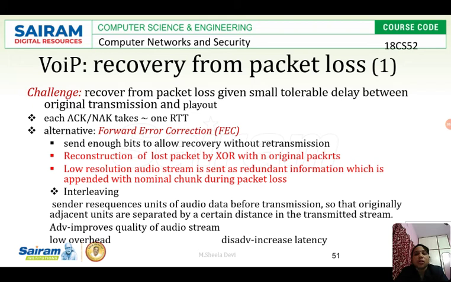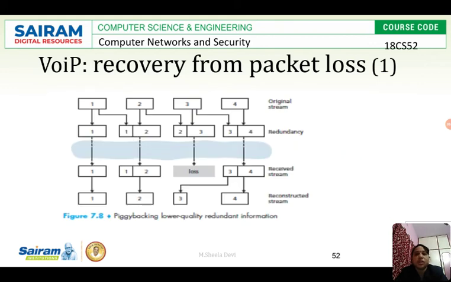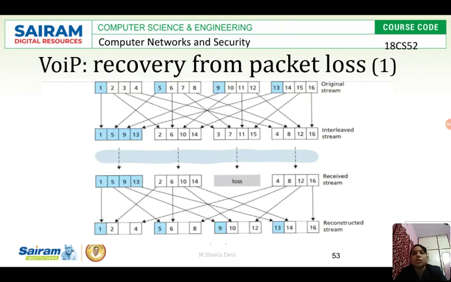So it will not be in order. How far is it going to help in recovering from the data loss? We'll see with this diagram. Yes, this is the diagram. See the original stream here. When I am sending the data, I am mixing it. See, it is not in sequence. So 1 is there, then the 5th packet, then 9th, then 13th. Then 2nd, 6th, 10th, 14th, like this it goes. So it is received at the receiver like this, the same way.